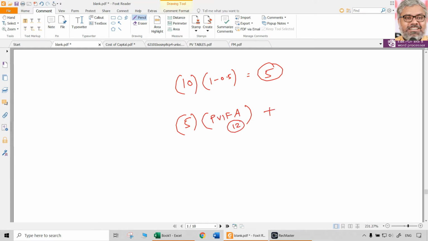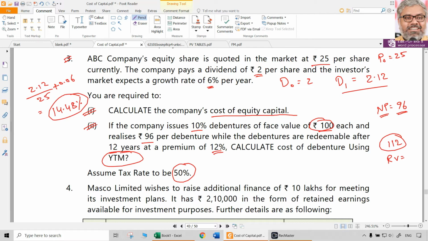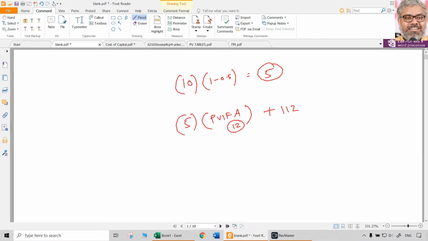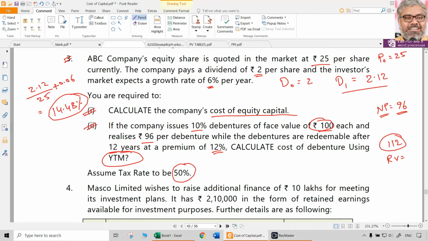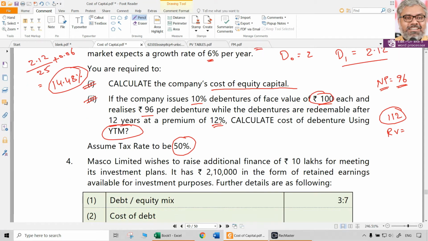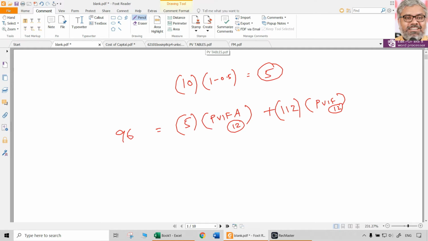Plus at the end of the 12th year, the debentures are going to be redeemable at 12% premium, which means 112 rupees has to be paid to the debenture holders. That happens at the end of the 12th year. So we have to take PVIF for some rate at the 12th year: PVIFA for 12 years, PVIF for the 12th year. Whatever rate we take, ideally that should be equal to 96. It will not be equal at first. That is why we have to use the trial and error method by taking some percentage for 12 years.